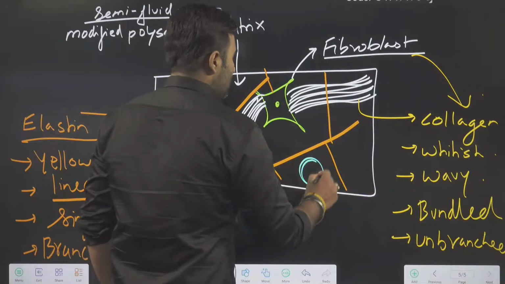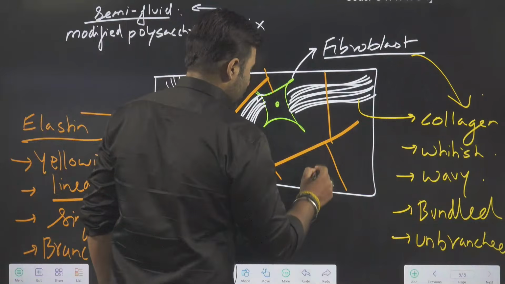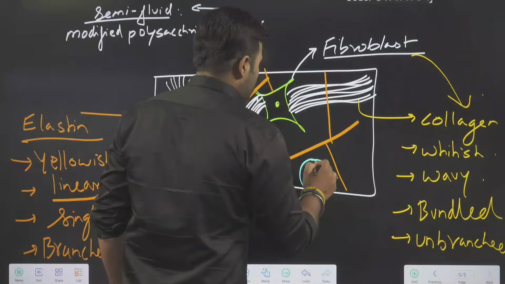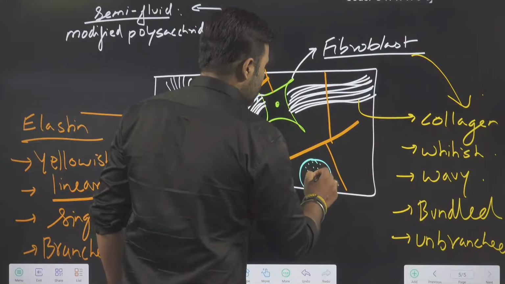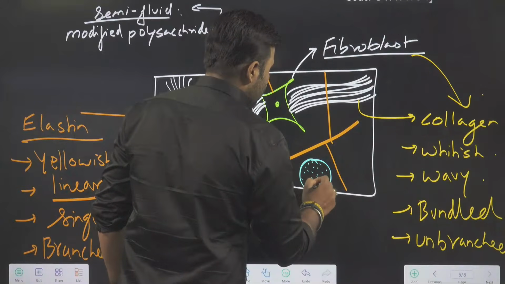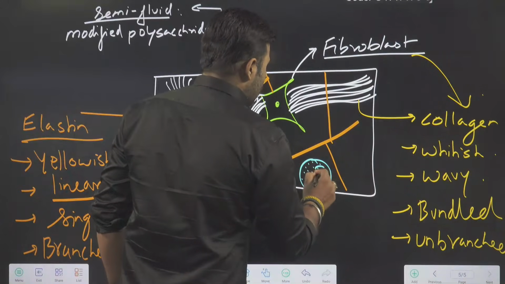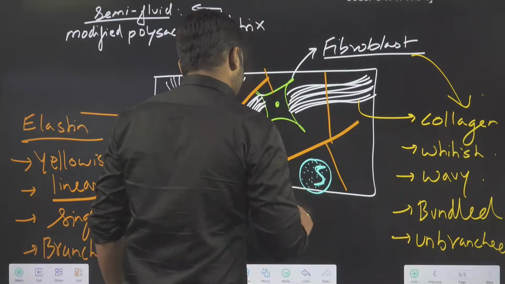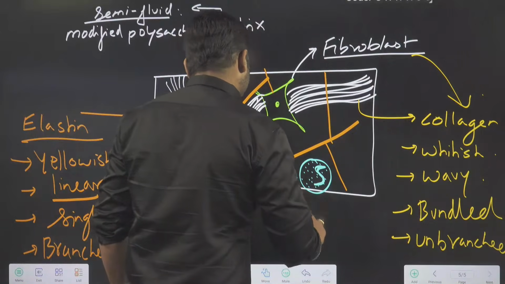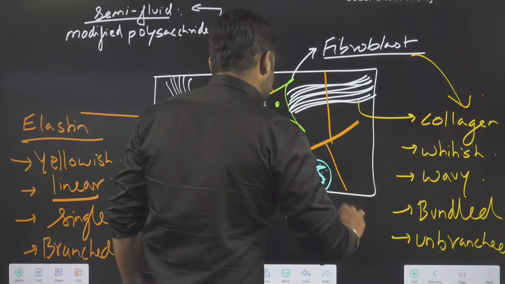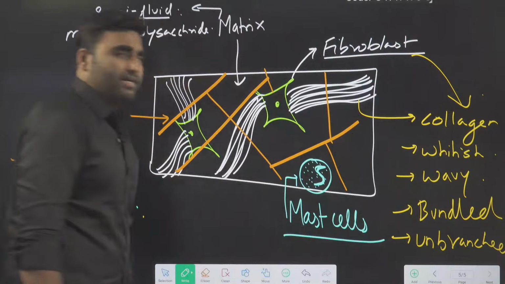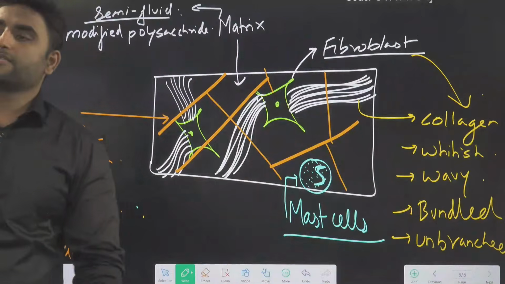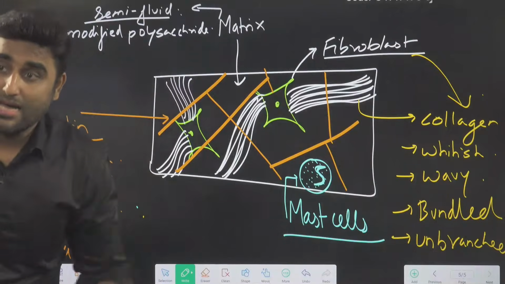Circular in shape, having basophilic granules, basic staining granules, with a little bit of twisted nucleus appearance. We can say this cell is which cell? Anyone can tell me? This is mast cells. What cells are present here? Mast cells.